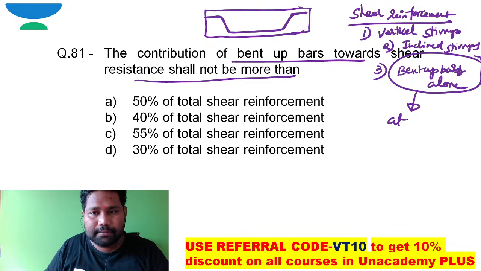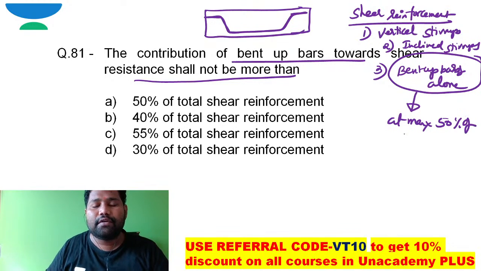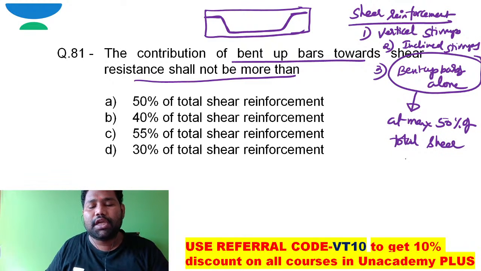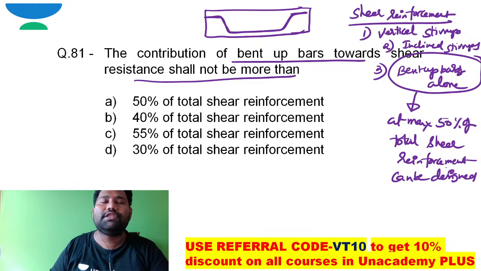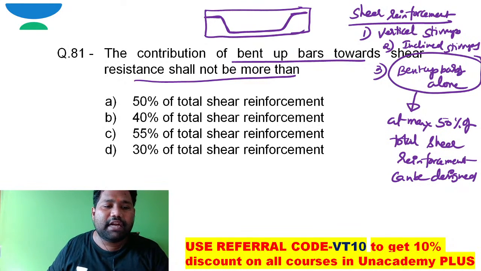So using bent up bars alone, at max 50 percentage of total shear reinforcement can be designed, but the remaining 50 percentage of shear reinforcement can be designed by either vertical stirrups or inclined stirrups.